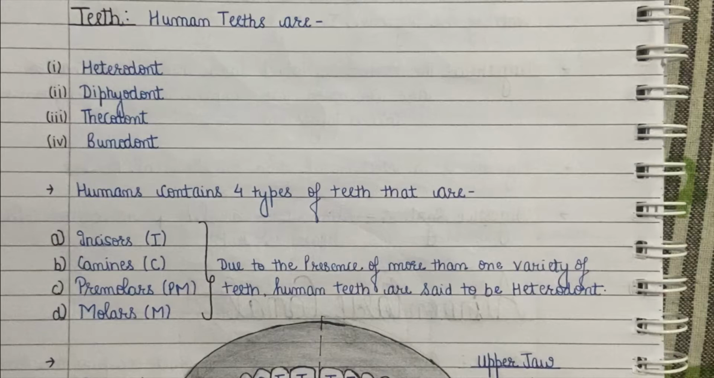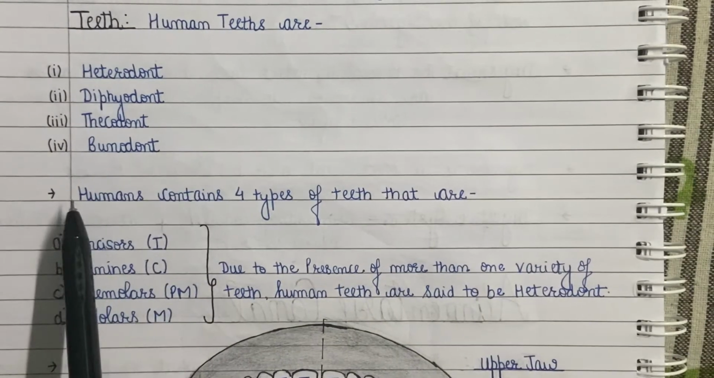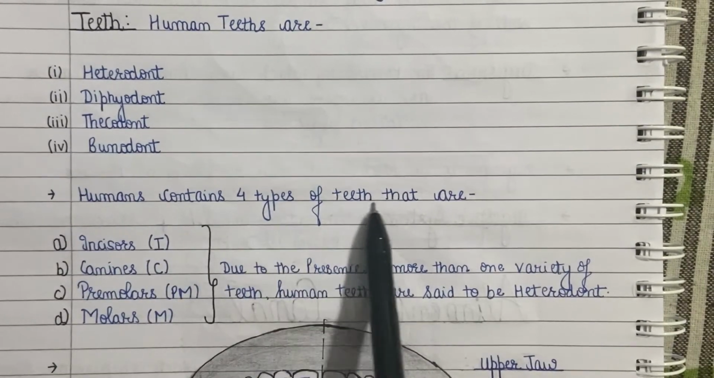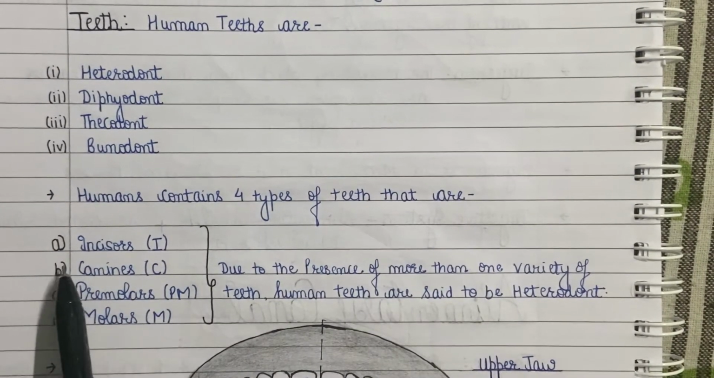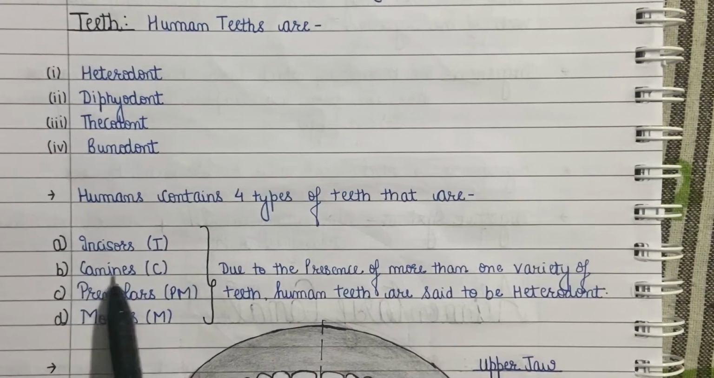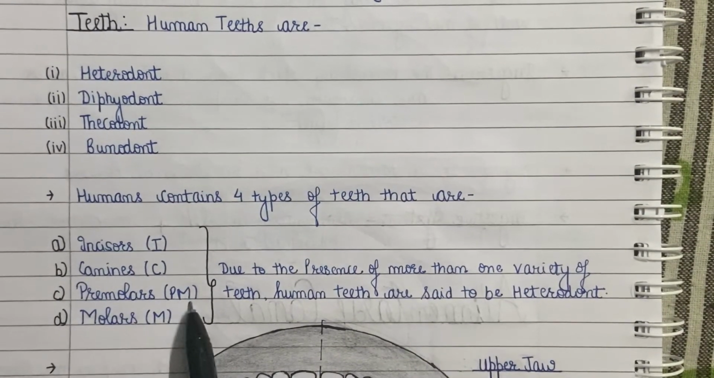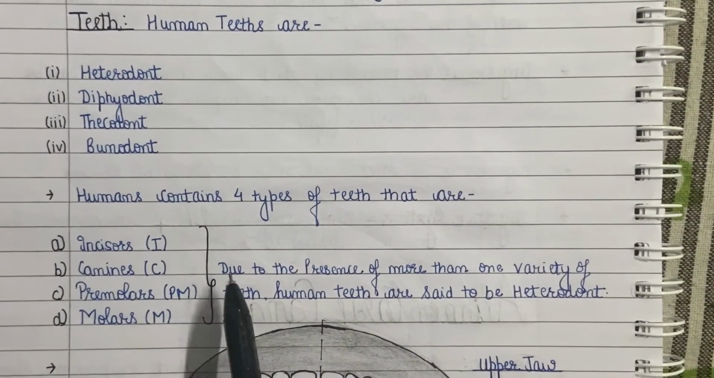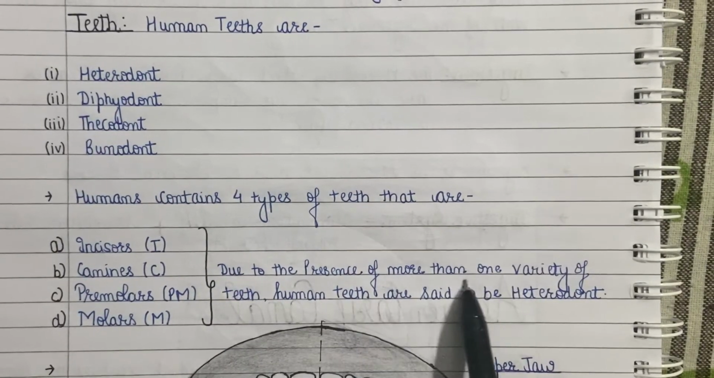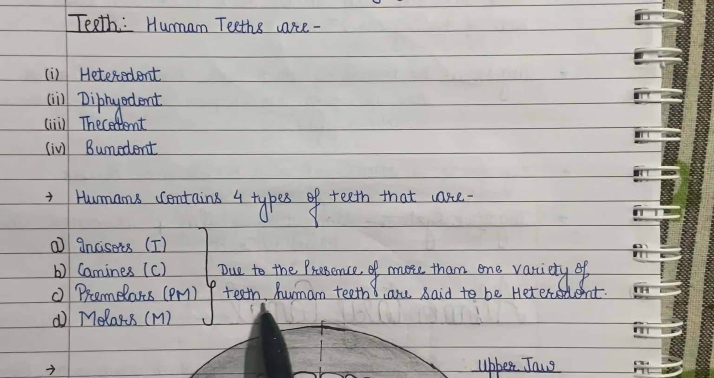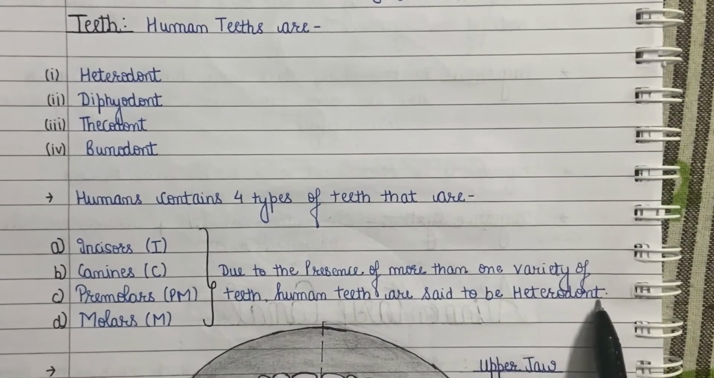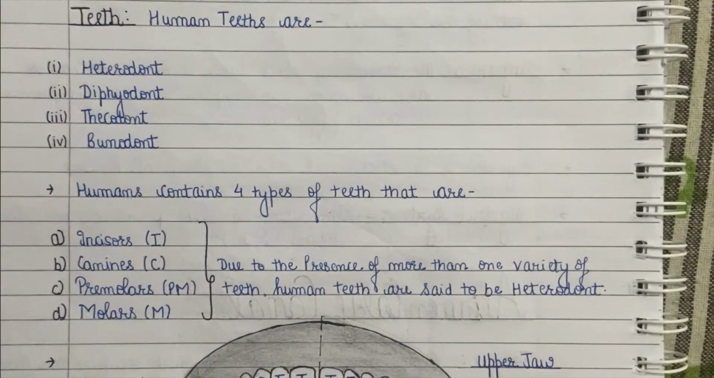So, generally, all the mammals contain various types of teeth. Humans contain four different types of teeth, that are incisors, canines, premolars, and molars. Each type of teeth has a specific function and helps in proper mastication of the food. Because of the presence of more than one variety of teeth in our jaw, the human teeth are said to be heterodont. Hetero means different and dont means dentition or teeth.